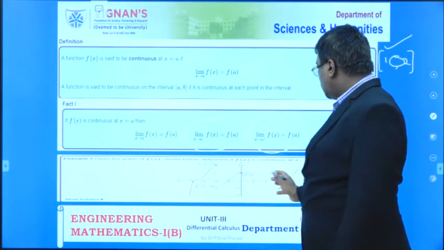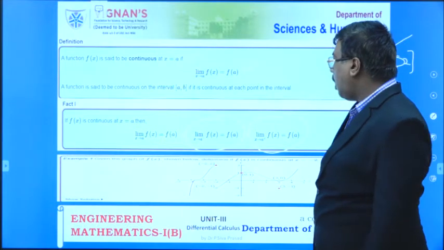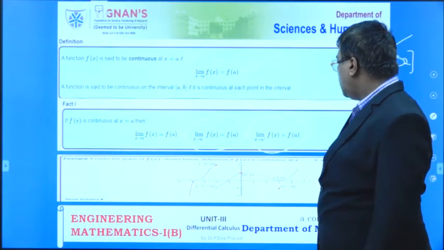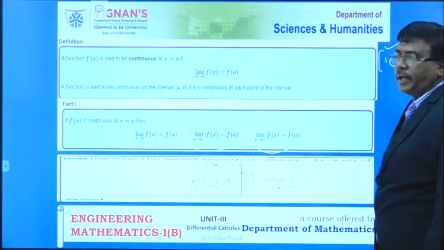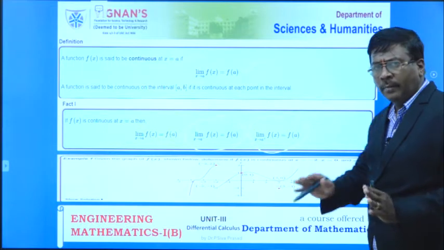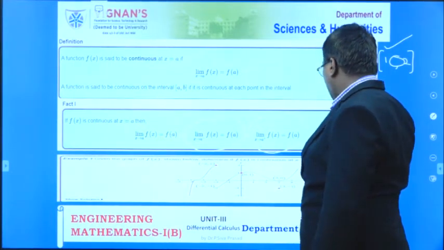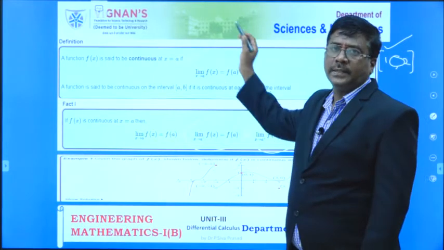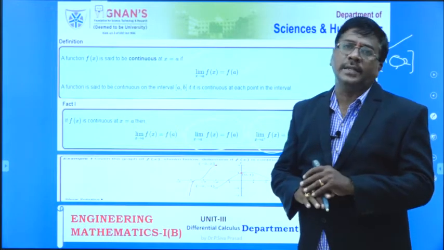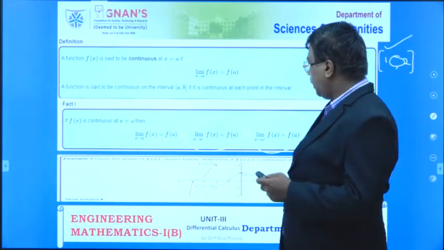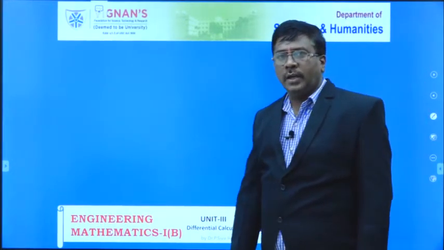Here, a graph of f of x is given as shown in the figure. Determine whether f of x is continuous at x equal to minus 2, x equal to 0 and x equal to 3. The meaning is that between minus 2 and 3 the graph should be continuous. At any point where the graph breaks, the function is called discontinuous. This is the actual definition of continuity.